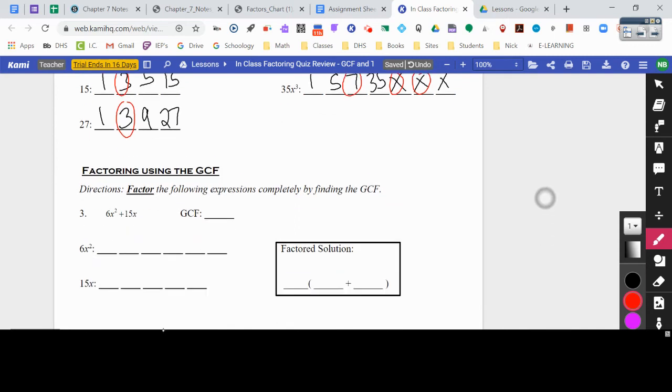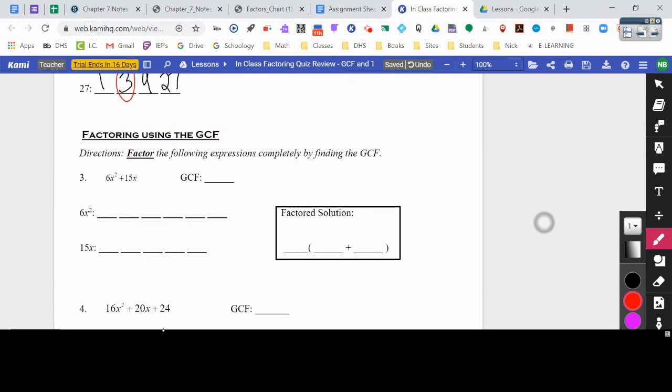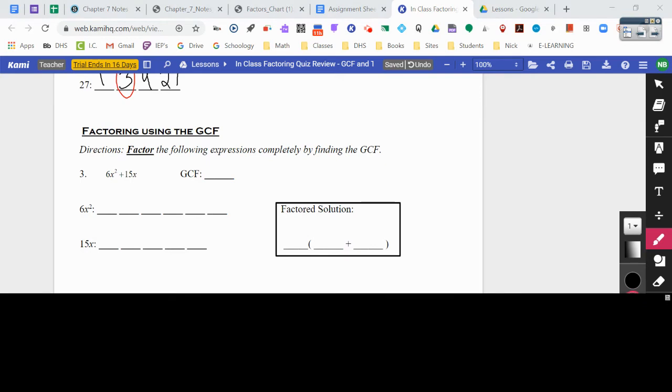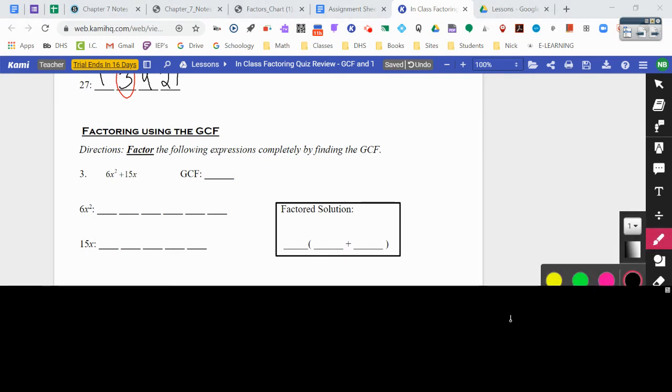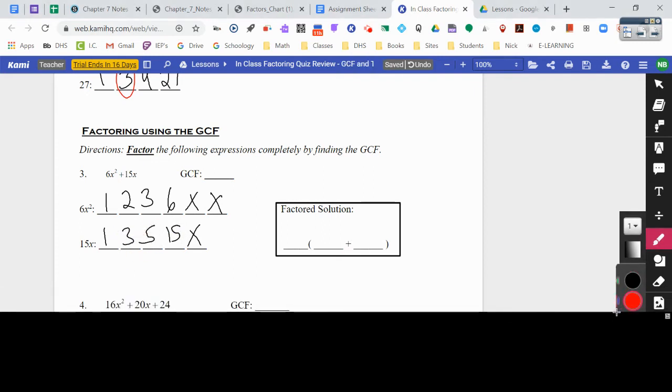All right, so now we're going to factor using the GCF, okay? So now we're going to take that same idea of just plain old listing out the factors, and now we're going to find the GCF and actually factor it. So again, for 6x squared, that means I have x and an x, 1 times 6, and 2 times 3. And then for 15x, I have my 1x, I have 1 times 15, and I have 3 times 5. All right, and now I find that I have a 3 and a 3. I have an x and an x. All right, so my GCF is 3x.